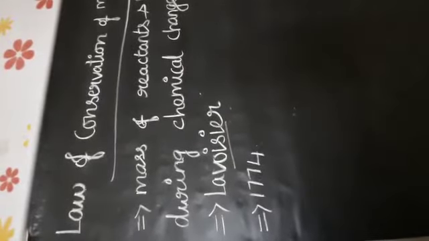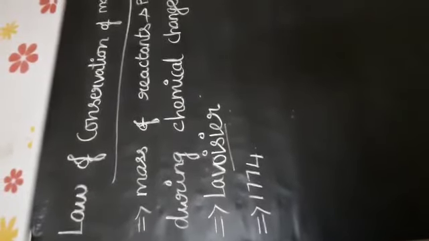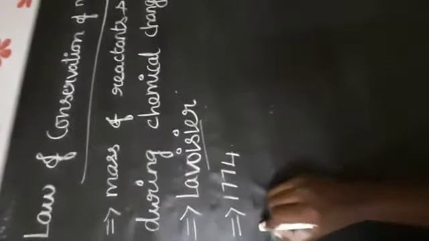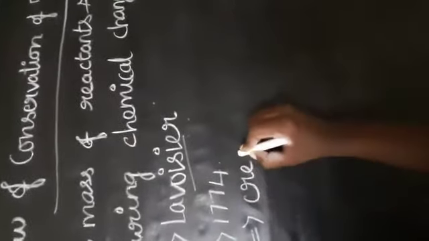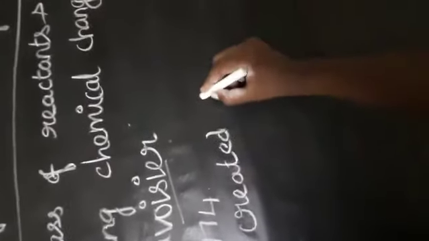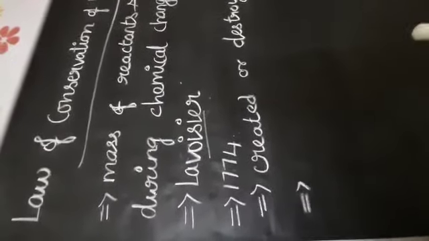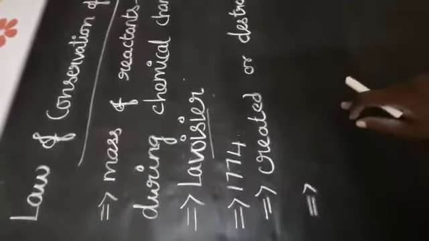In other words, the law of conservation means that mass can neither be created nor be destroyed during any chemical reaction. So this law is otherwise called the indestructibility of mass. This is the law of conservation of mass.